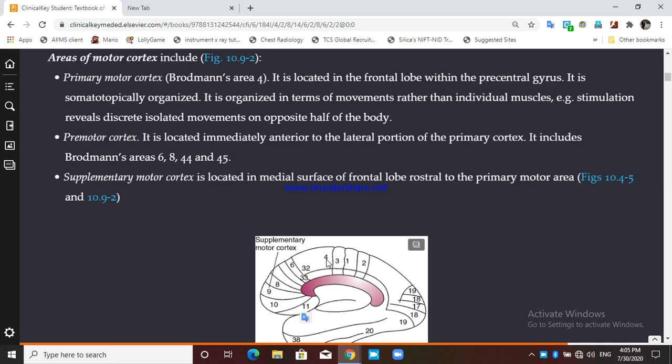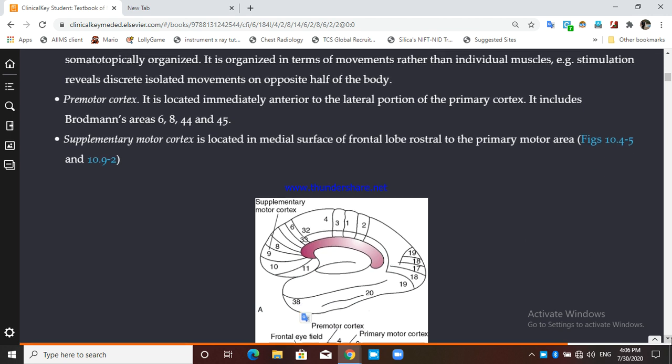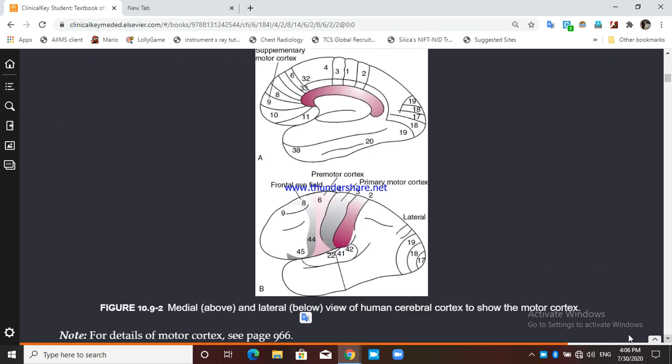Just anterior to this area number 4, we have area number 6, 8, 44 and 45. It's not given here. You will see, we have to see the next figure. 44 and 45, 6 and 8.